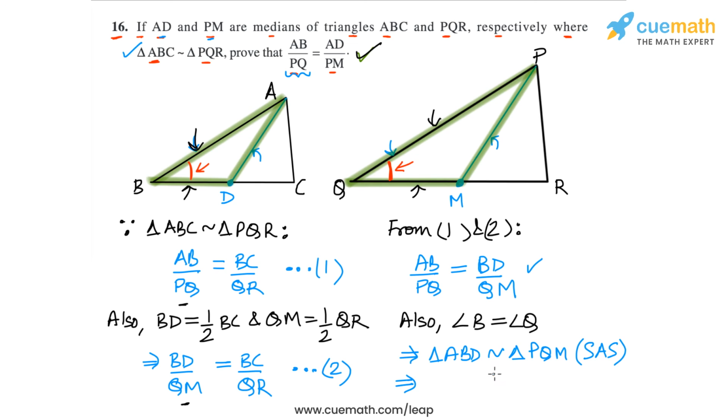And now, because these triangles are similar, all the corresponding sides will be proportional. So now we can finally say that AB by PQ will be equal to the ratio of the medians AD by PM. Alright, so this is what we had to prove: AB by PQ is equal to AD by PM. So this completes question number 16.